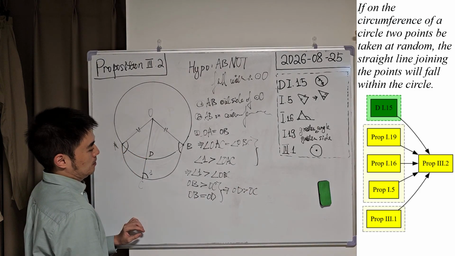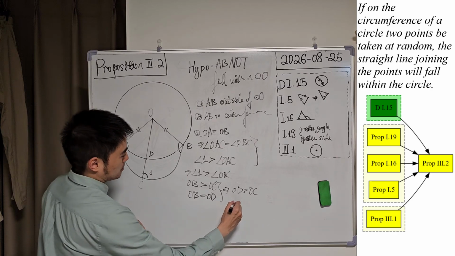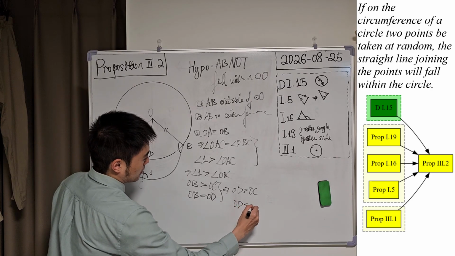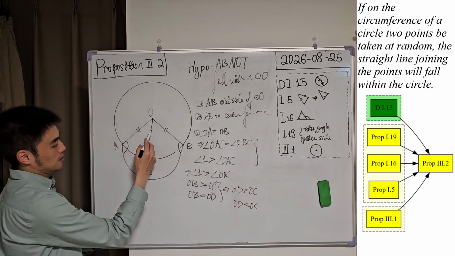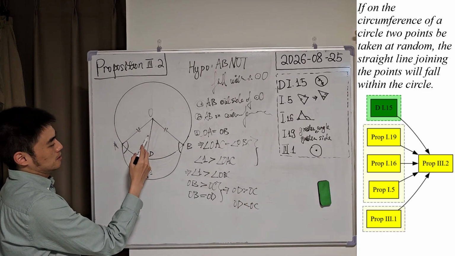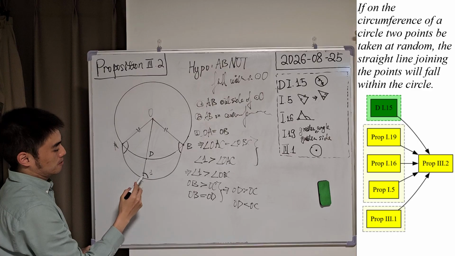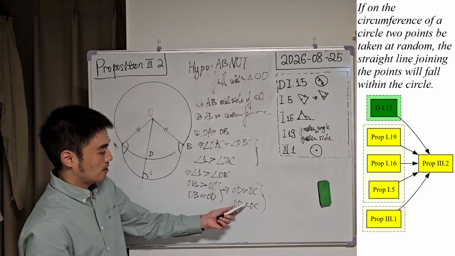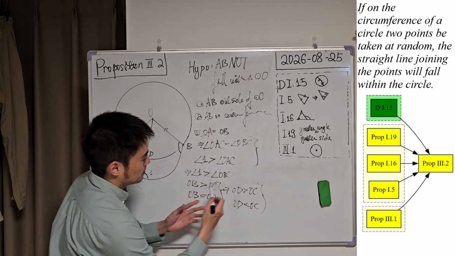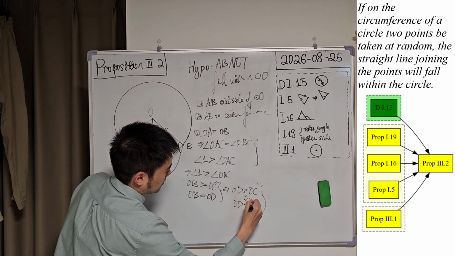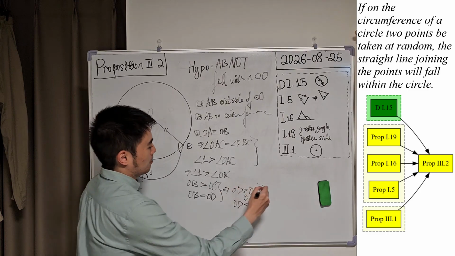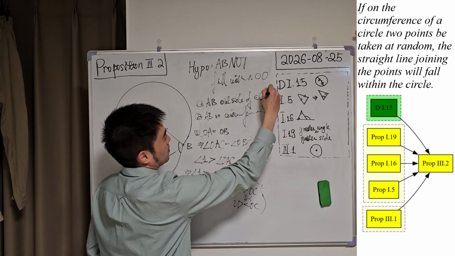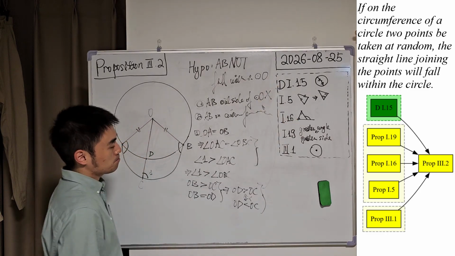But we absolutely know that OD is less than OC. The part is always smaller than the whole. And we can see these two inequalities are contradictory to each other. So they are contradictory, which means our hypothesis here is false.